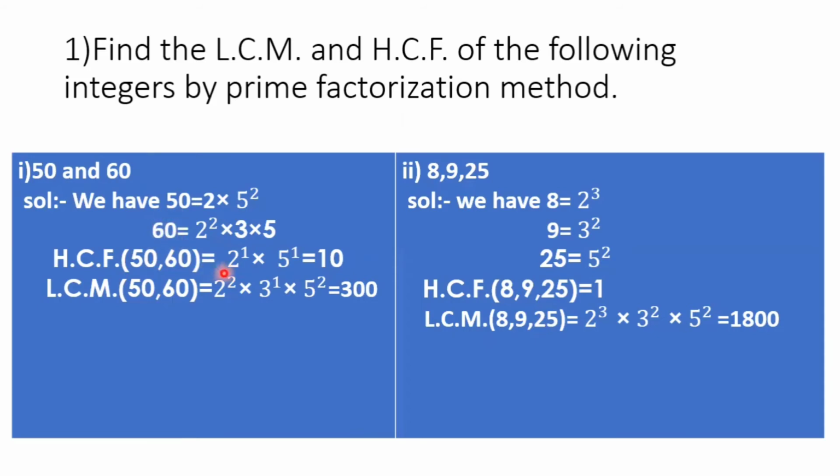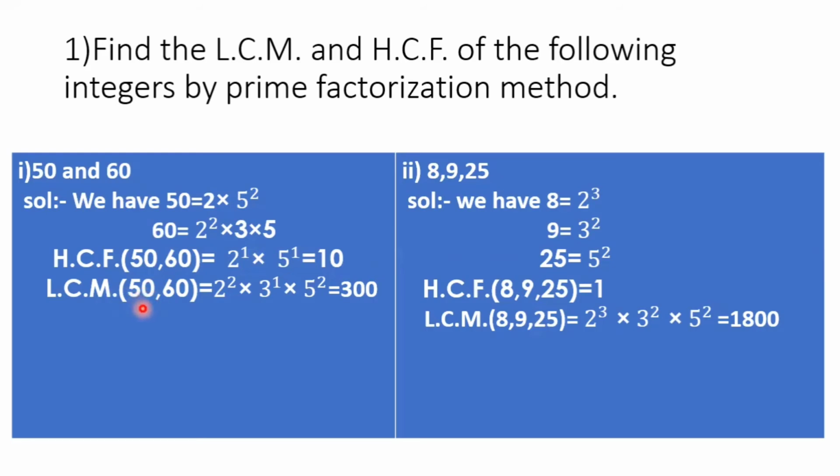HCF of these two numbers is the product of least powers of common prime factors. What are the common prime factors? 2 and 5. These are the common factors, and apply the least power of those numbers. Least power is 1. So after applying the powers, 2 into 5 is 10. 10 is the HCF of 50 and 60.